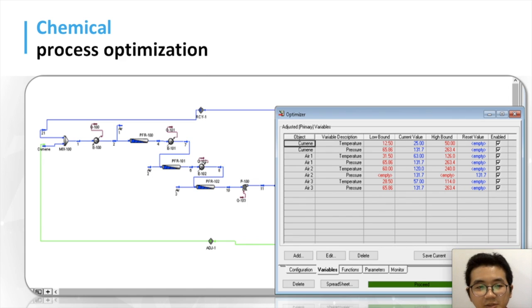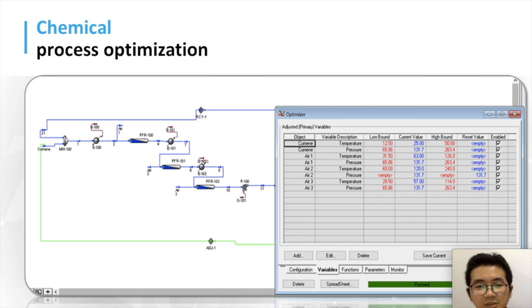In this phenol production process, parametric optimization was used, and there are many process variables which can be manipulated. The objective for this optimization is to maximize the revenue for this process. In order to do so, we have to maximize the conversion rate of the plug flow reactors, PFR 100, PFR 101, and PFR 102. Thus, phenol mass flow rate will be increased, and therefore, revenue can be maximized.